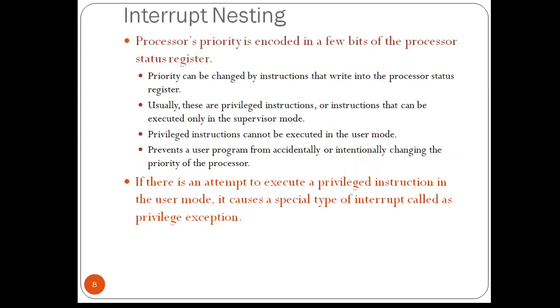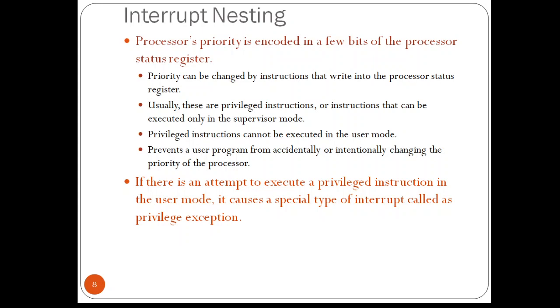So there are two modes of execution in the processor. One is the supervisor mode and the other one is the user mode. There are some set of instructions that can be executed only in the supervisor mode. It cannot be executed by the user in the user mode. So the programs that are executed by the user will always be running in the user mode. Some special instructions only will be executed in the supervisor mode. Such instructions are called privileged instructions. This you will be studying in detail in the operating system subject. As of now, just remember this.